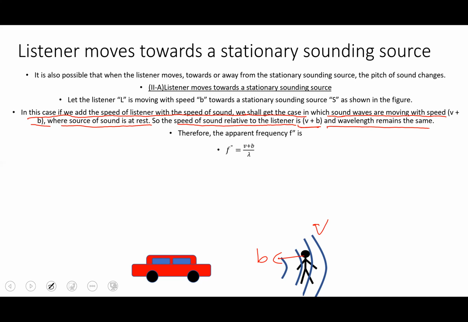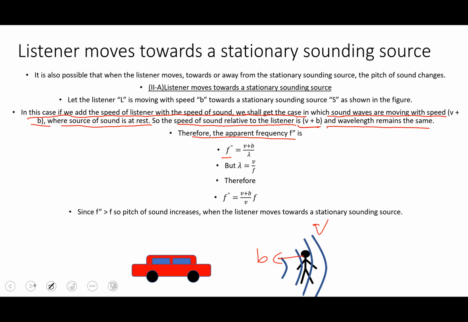As you can see, there is no change in wavelength, neither is it compressed nor expanded in this case. So in this case, the velocity is being added. Therefore, the apparent frequency f double dash is equal to v plus b divided by lambda. Now this is the change in frequency. As we know that lambda is the same, lambda is equal to v over f. If we put the value of lambda in this equation, we get f double dash is equal to v plus b divided by v into f.